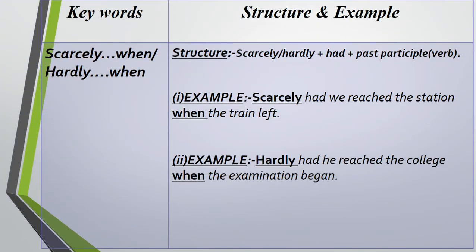You can say scarcely when, hardly when. See the structure: scarcely or hardly plus had plus past participle of the verb. Example: Scarcely had we reached the station when the train left. Or you can say, hardly had he reached the college when the examination began. Both are the same, the structure is the same, but two different words, scarcely and hardly.